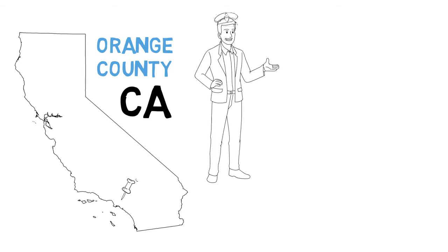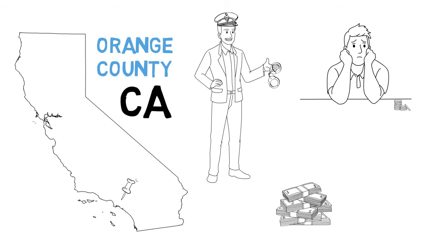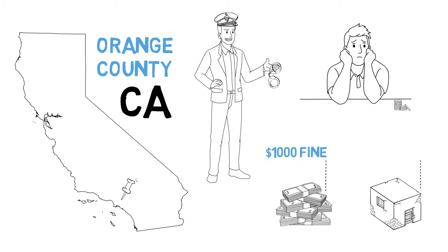In Orange County, California, ordinance violations may be treated as civil matters at first, where a fine is imposed for the violations. However, failure to pay the fine as required will result in criminal liability, and a warrant may be issued for a violator's arrest. Non-payment of such fine and/or late penalty shall be a misdemeanor, punishable by a fine of not more than $1,000, or by imprisonment in the county jail for a period of not more than 6 months, or by both such fine and imprisonment.